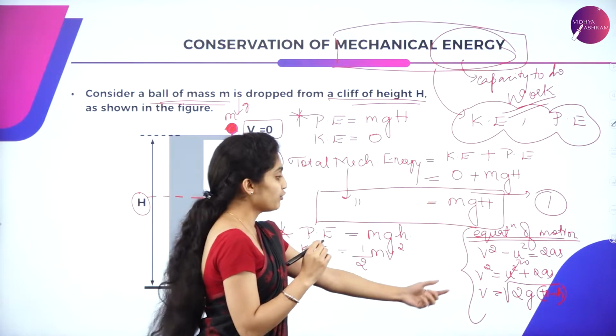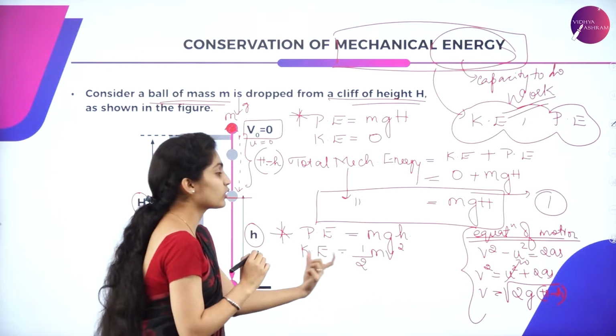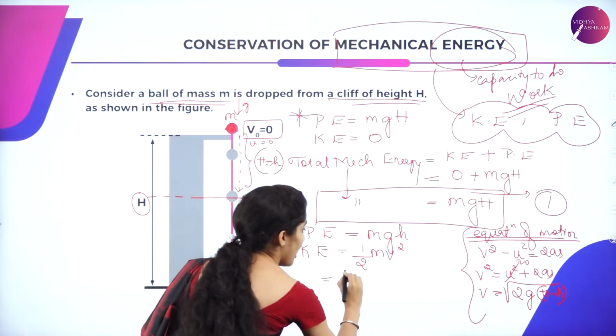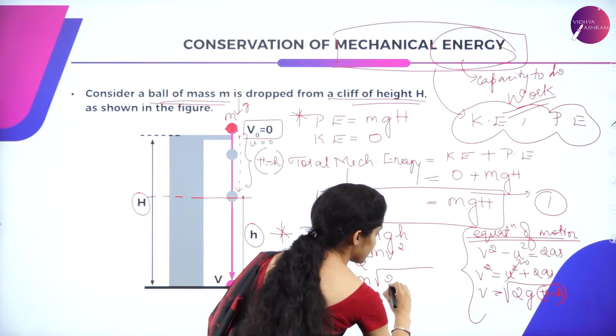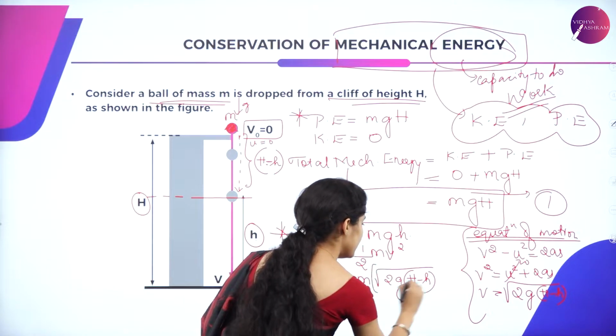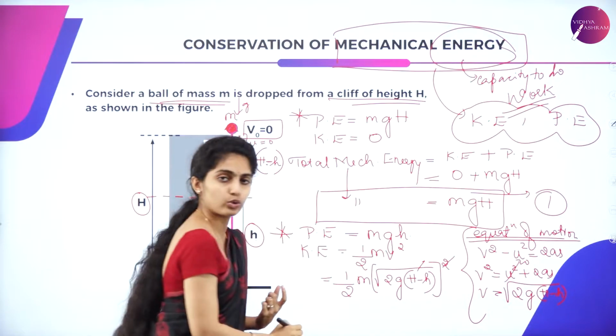Now substitute for the equation of velocity in the equation of kinetic energy. You will have half m v squared, where v is the square root of 2g into H minus h, the whole squared. So your square as well as square root cancels.